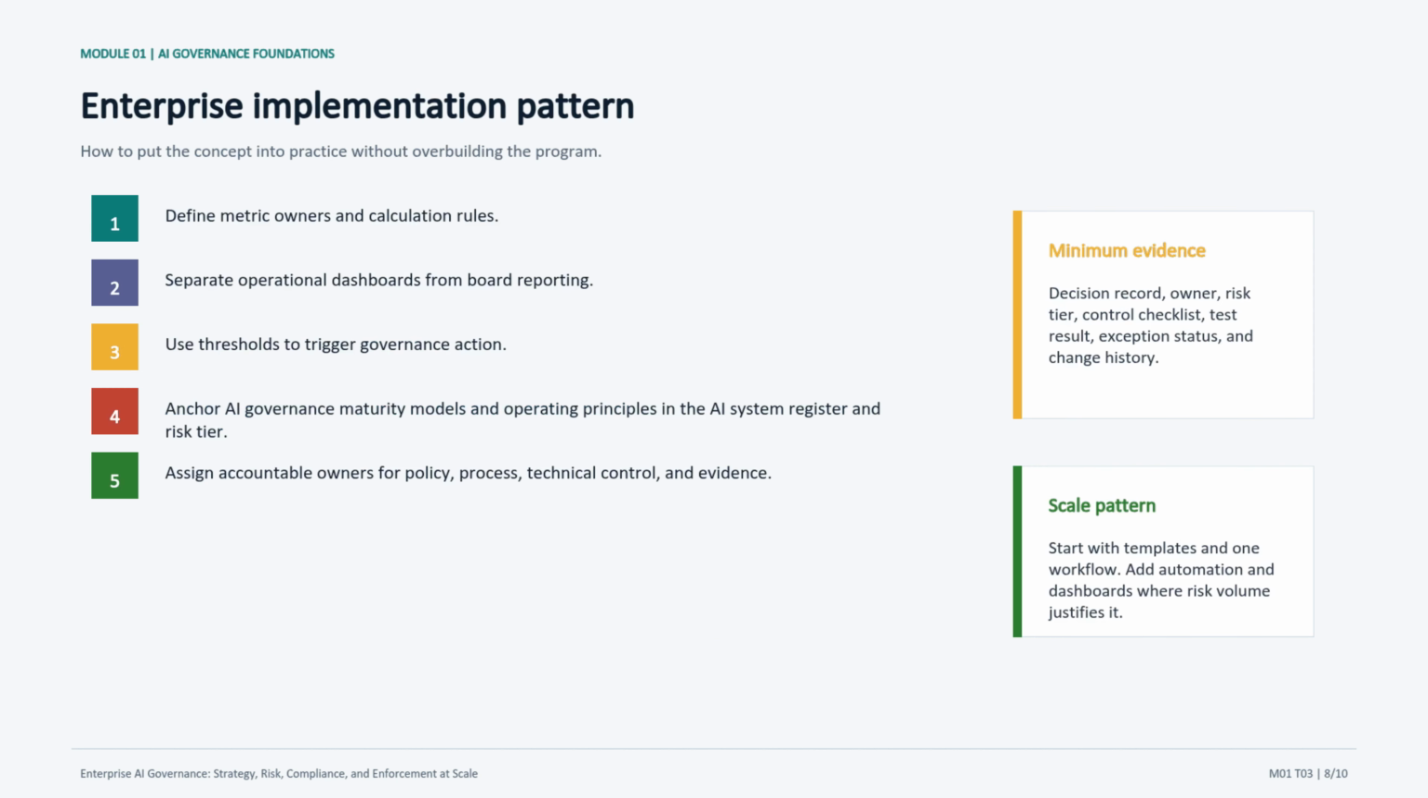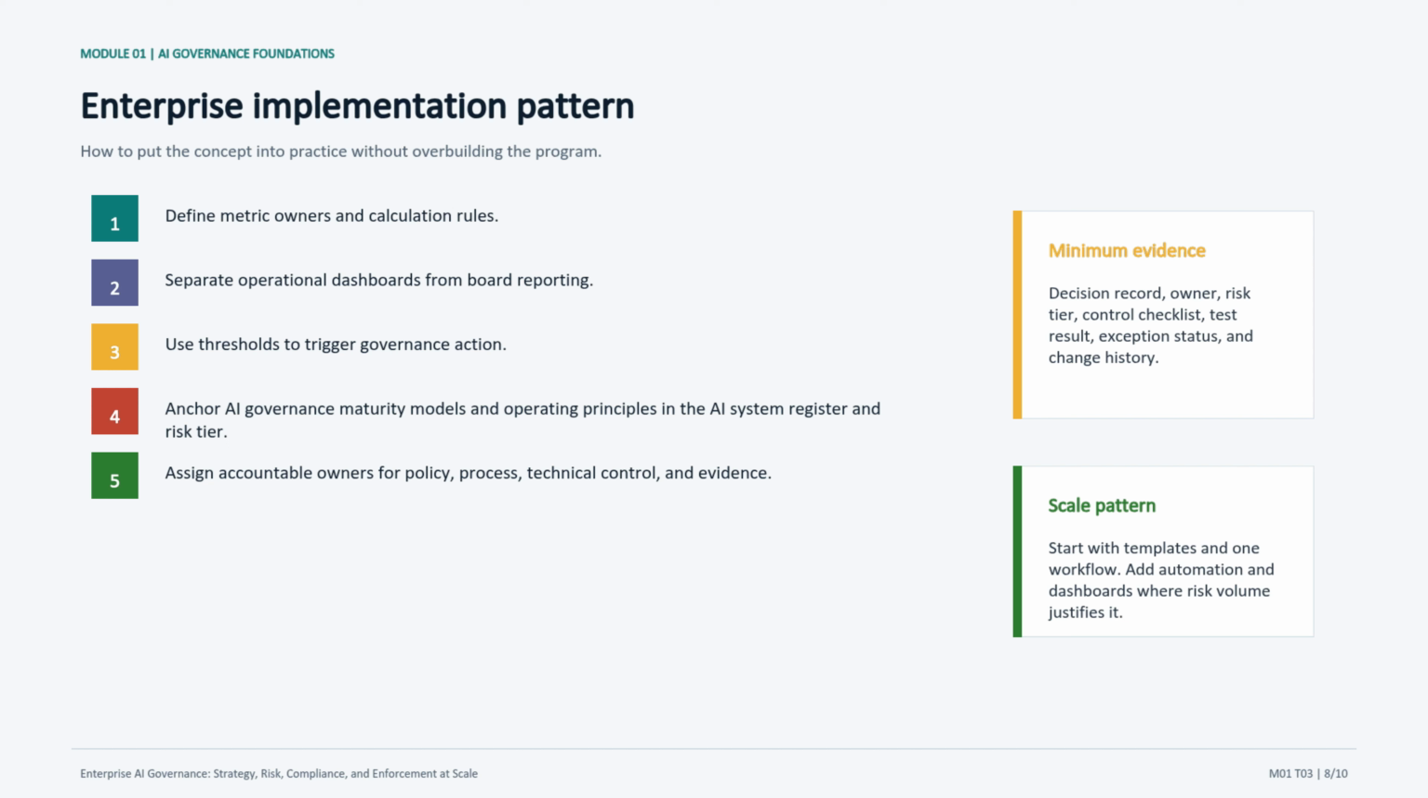This slide is the move from design to execution. I would present these steps as a practical starting pattern for teams that need to make AI governance maturity models and operating principles real without waiting for a perfect enterprise program. The implementation actions here include defining metric owners and calculation rules, separating operational dashboards from board reporting, and using thresholds to trigger governance action.